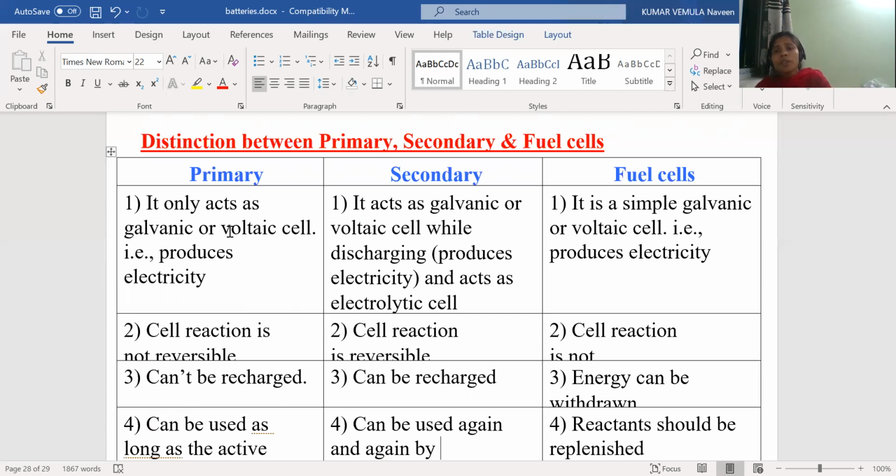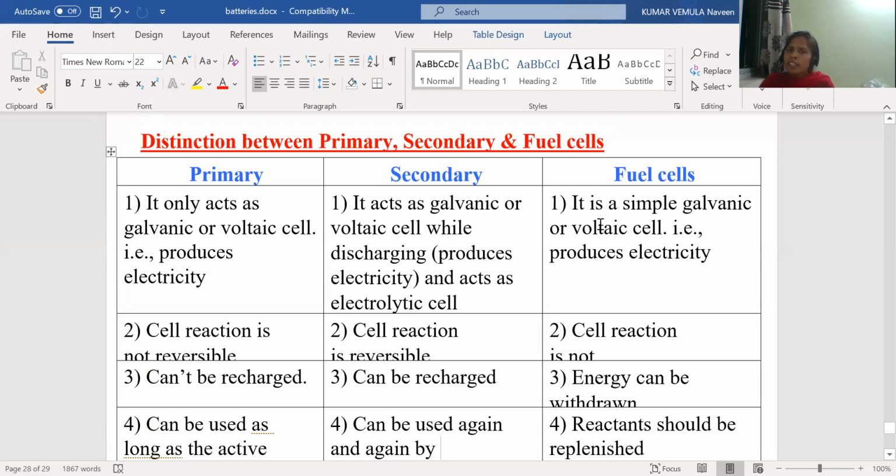Chemical energy converts to electrical energy, so it produces electricity. But a secondary battery acts as both a galvanic and an electrolytic cell. It acts as a galvanic cell in the discharging process, and as an electrolytic cell in the recharging process.